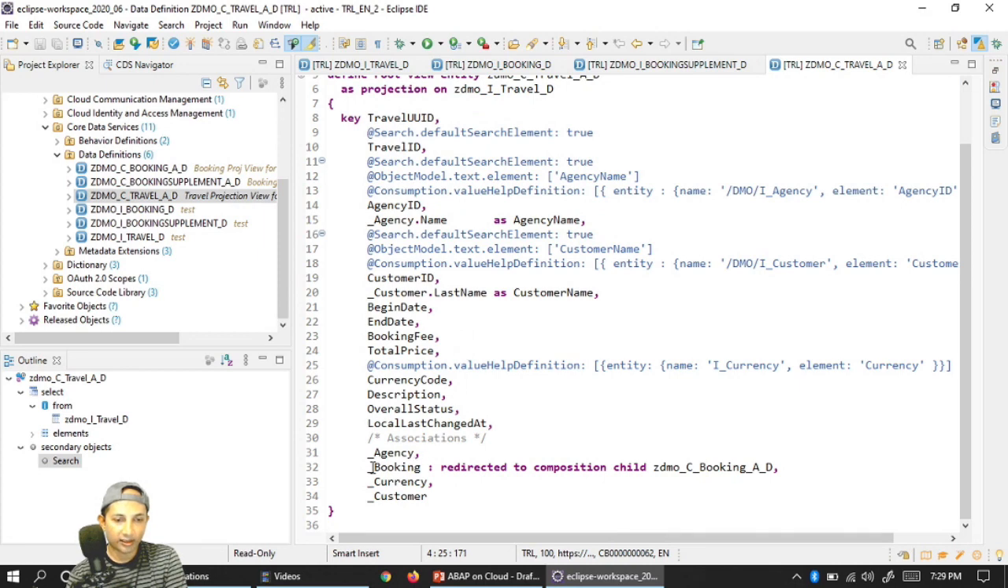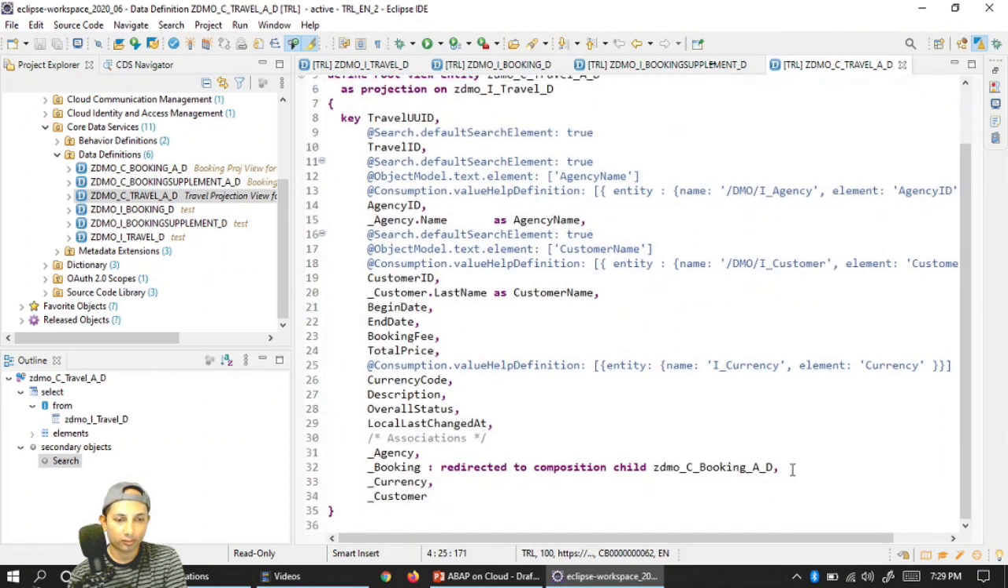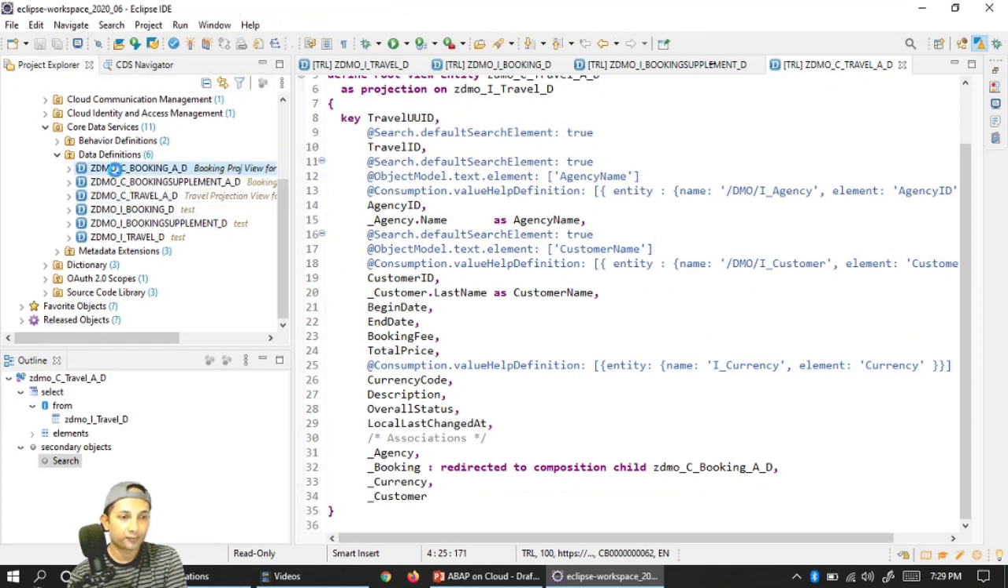And I'm telling that this booking will redirect to the composition child of my booking, right? Because this is my travel consumption view. From this travel consumption view, using this booking association, you can redirect to the child view, which is nothing but the booking consumption view, which we'll be creating now. Okay, pretty much simple. I think no more. It's pretty straightforward. Let's go to booking now to see what that is.